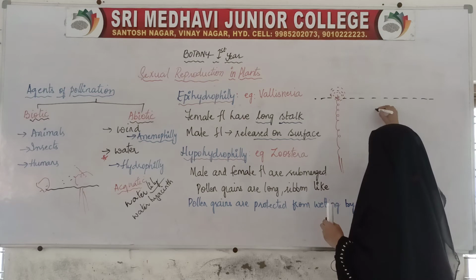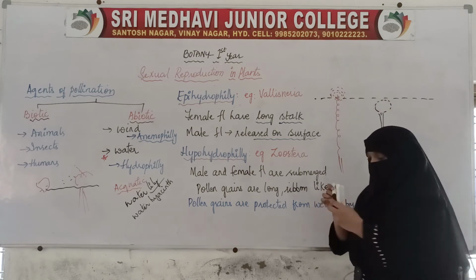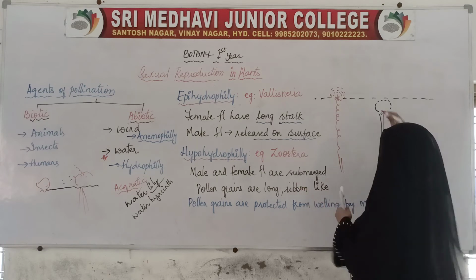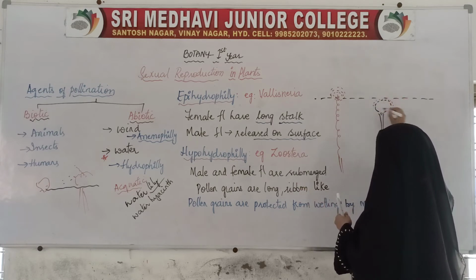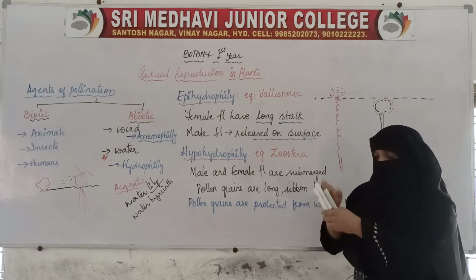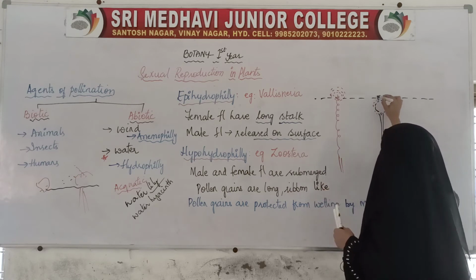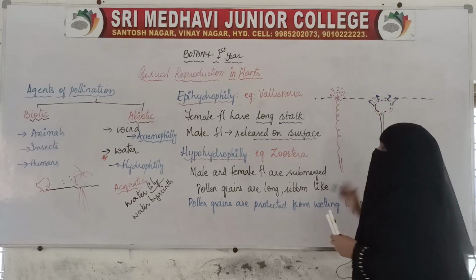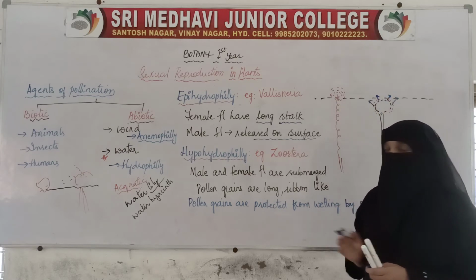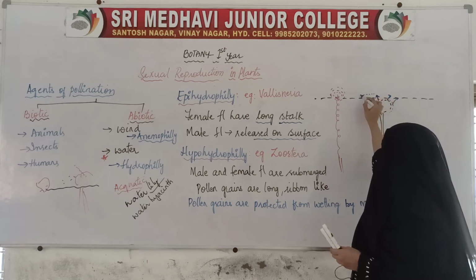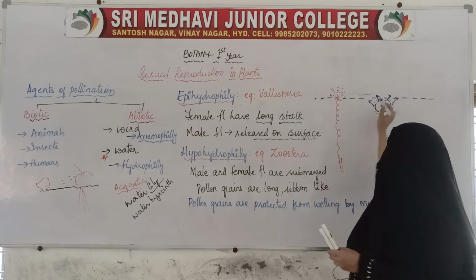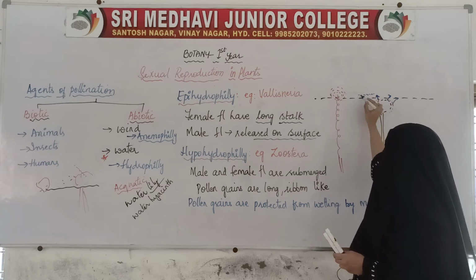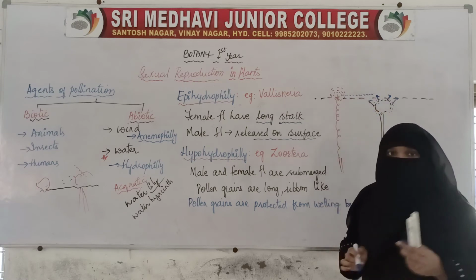For example, if this is the male plant, on this male flower pollen grains are there. These pollen grains will be released on the surface of water. When the water current comes, these pollen grains from the anthers here will reach the female flowers.